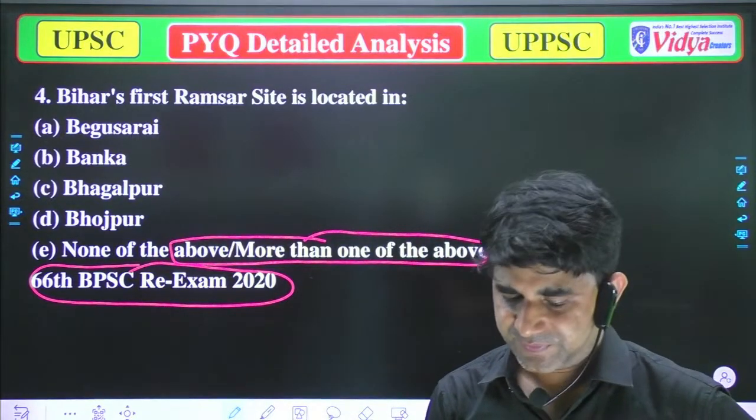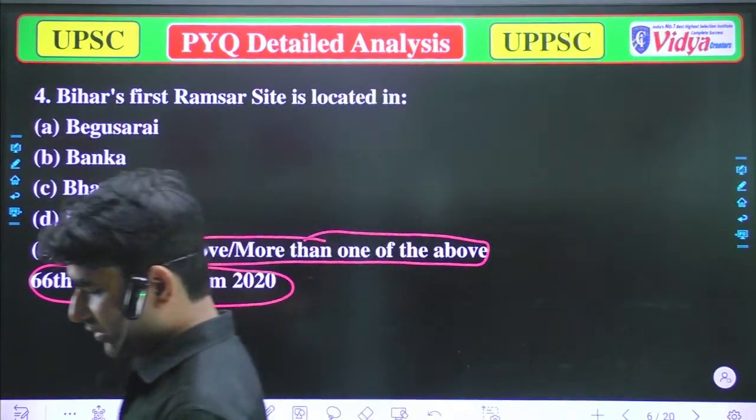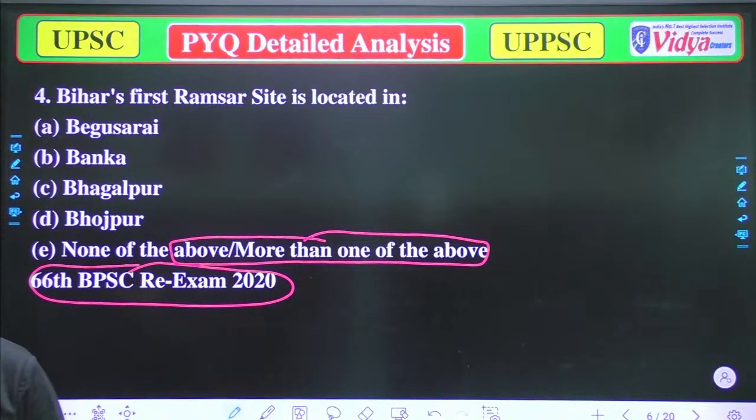So anyone who is live, please tell me what will be the correct option for that question. Anyone who is providing me a heart, thank you. But please try to answer these questions. Bihar's first Ramsar site was? Because in Bihar, generally I think one or two Ramsar sites are there. So what is the name of that Ramsar site? Please tell me.